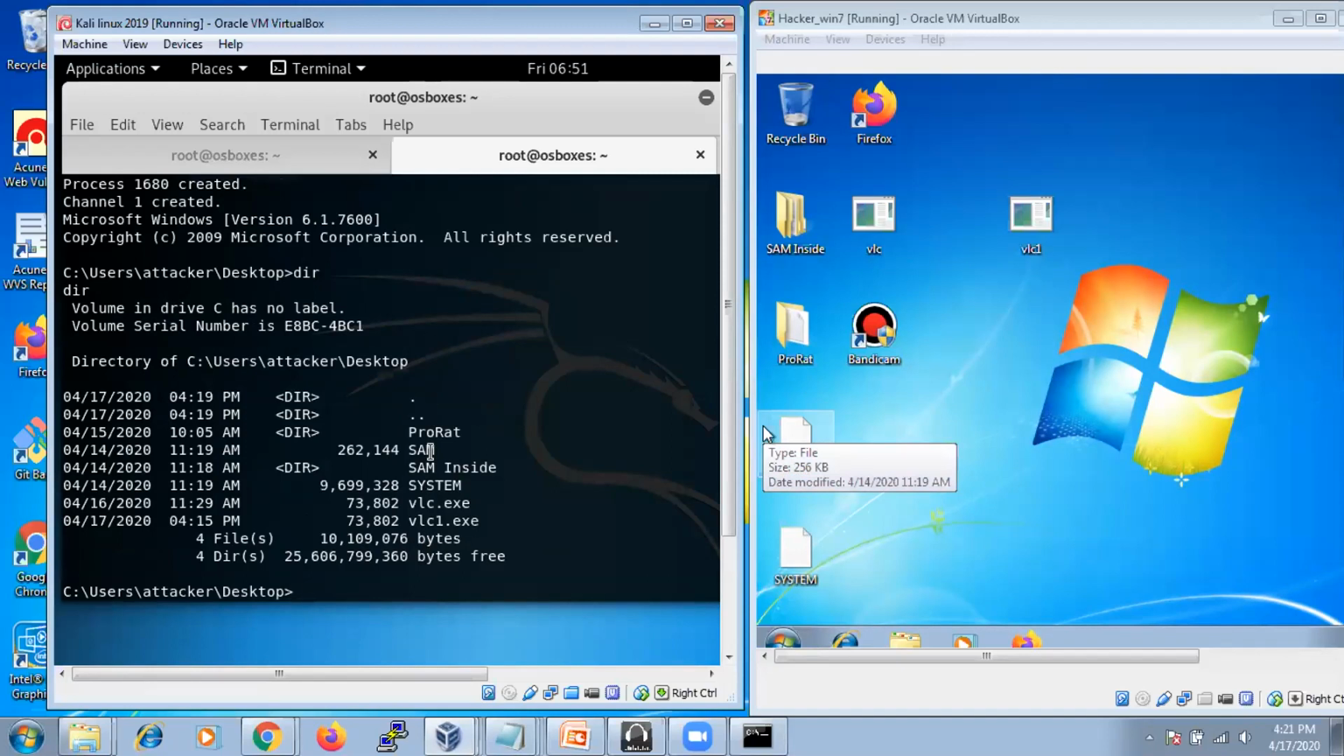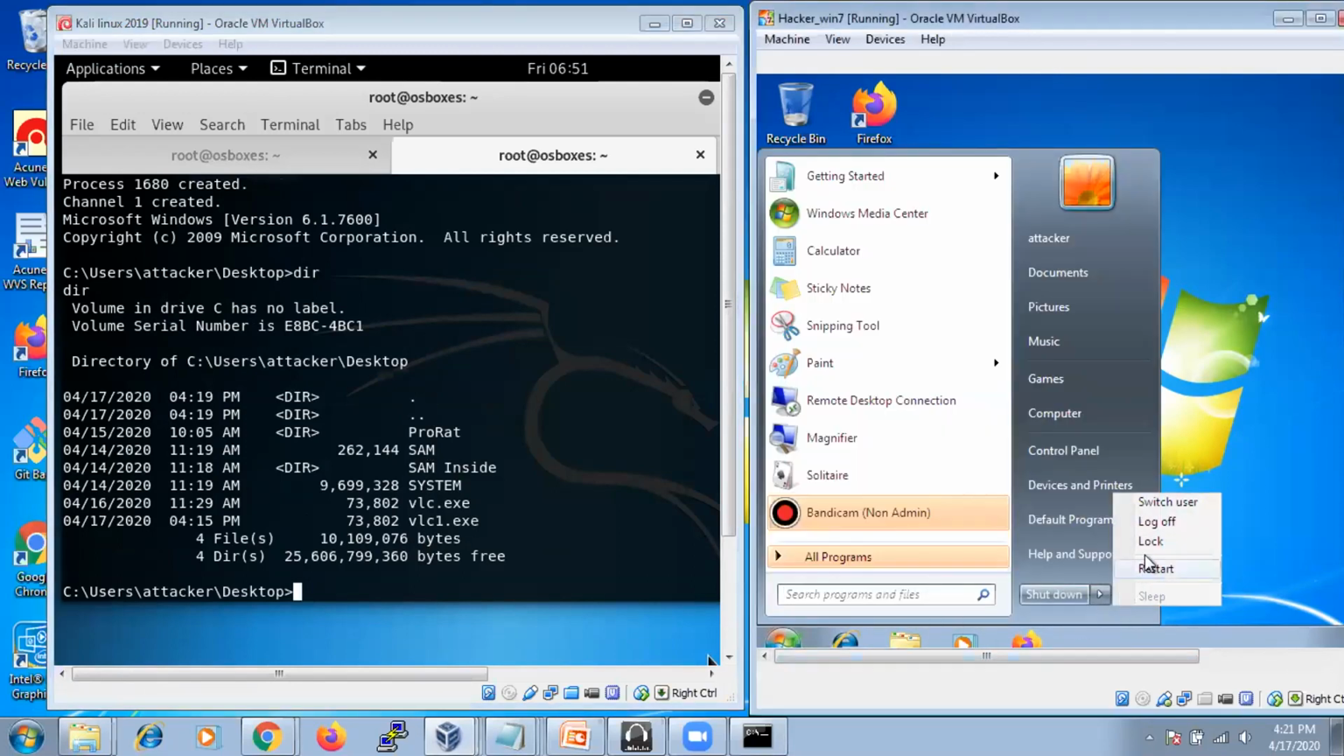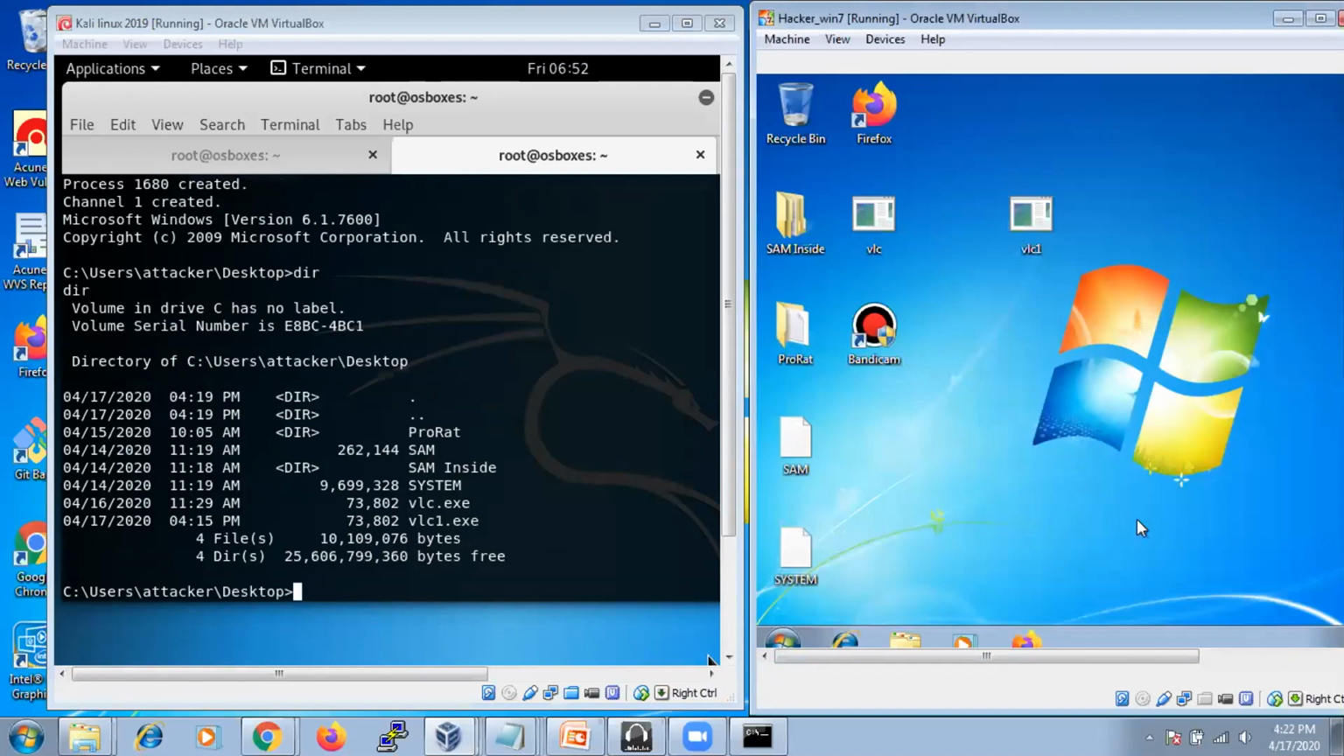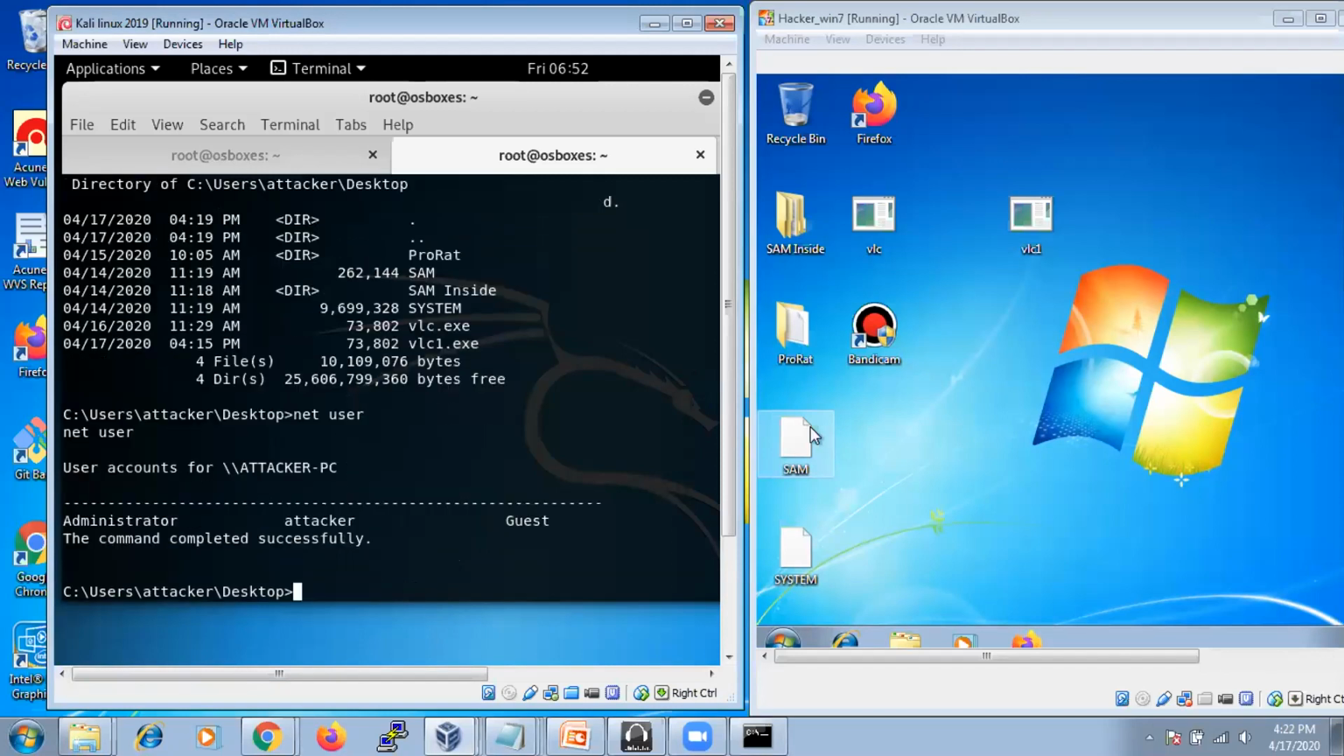But one thing you want to know is how to change the password. For example, I log into this particular machine, and the password is 123 actually, so it is logged in. If you want to change the password of this machine from the Linux machine, how to do that? Type net user. What is the username? Attacker. If you don't know the usernames, just type net user. You'll get all the users on this particular machine. So I want to change this attacker username's password.